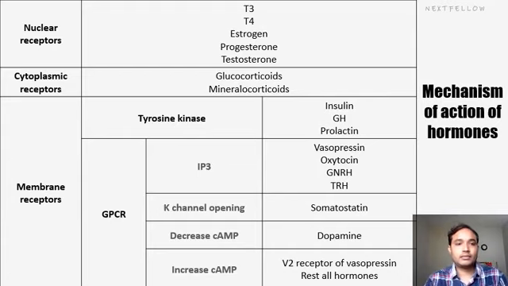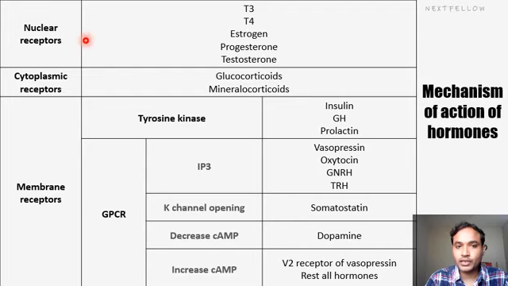So next is classification of hormones based on their mechanism of action. Based on the mechanism of action, hormones are classified into three types: nuclear receptors, cytosolic receptors, and membrane receptors. If the hormone acts on the nucleus, it is classified under nuclear receptors. This is our MCQ: they can ask which hormone acts on which receptor. Examples of nuclear receptor hormones are T3, T4, estrogen, progesterone, testosterone.